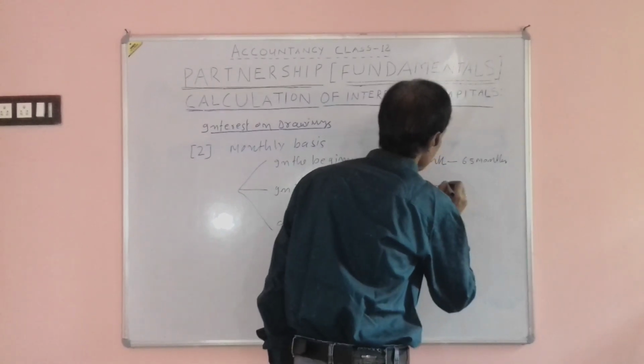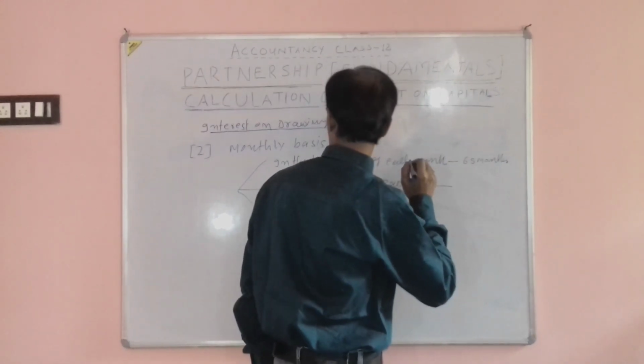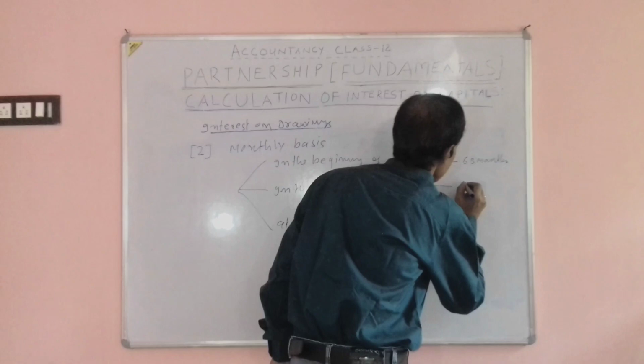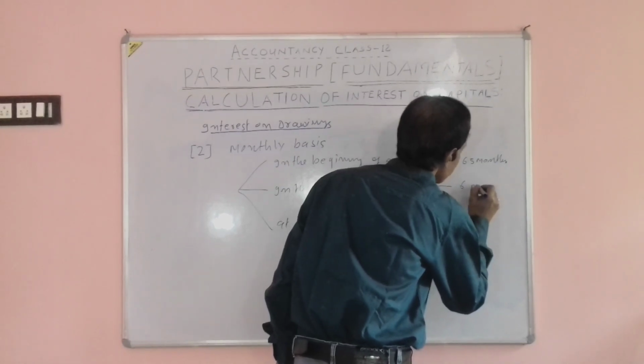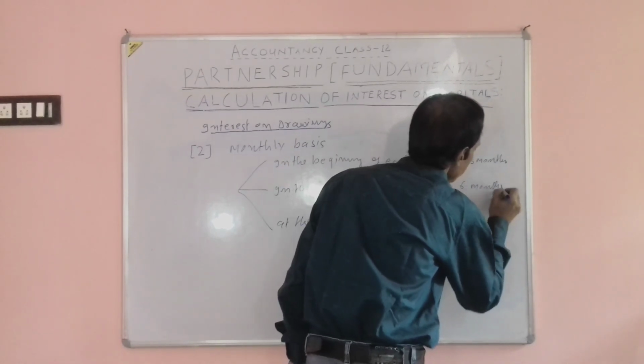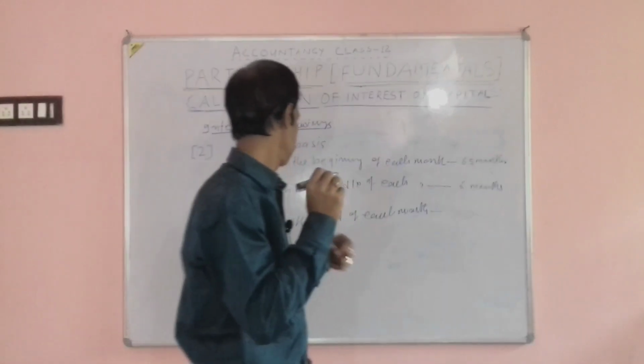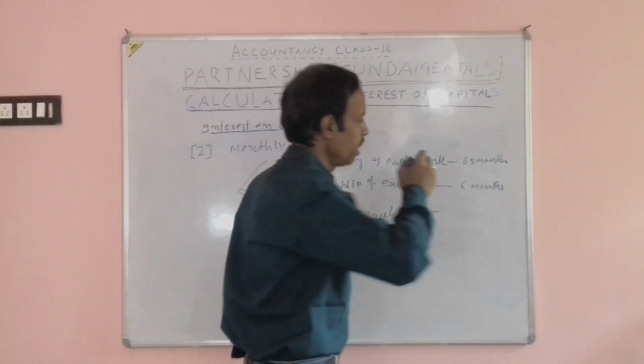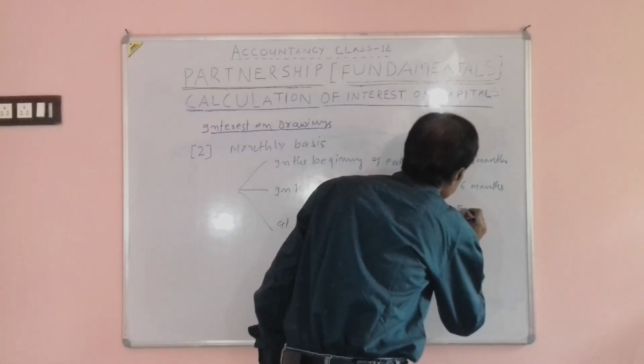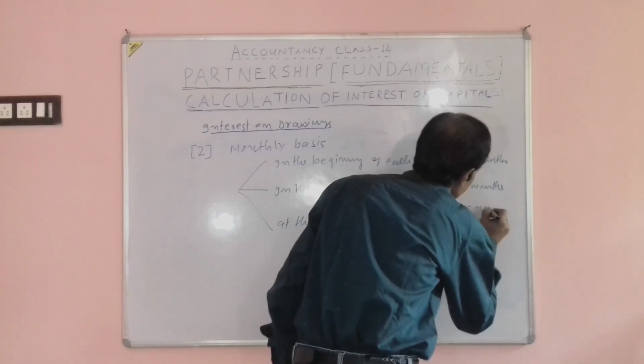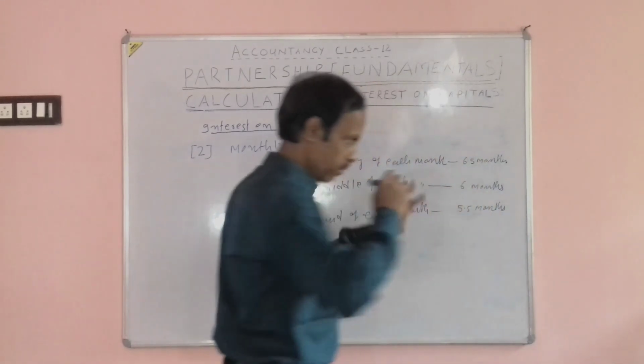When he has drawn at the middle of each month, it is calculated for 6 months. And if drawings have been made at the end of each month, it is calculated for 5.5 months. This is time only.